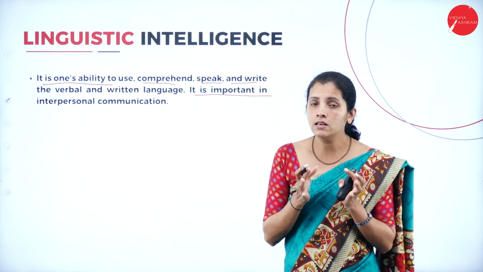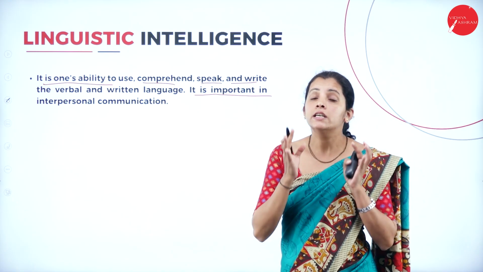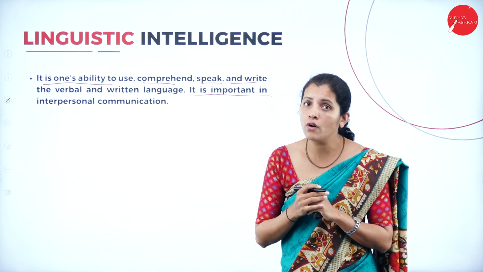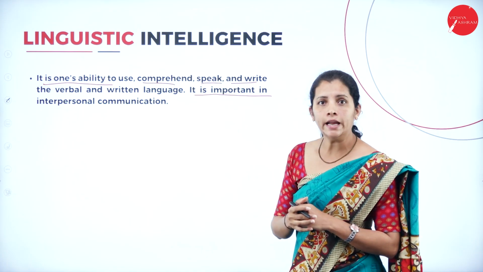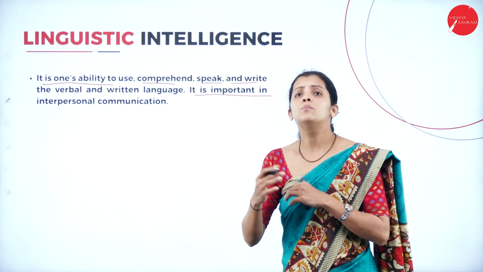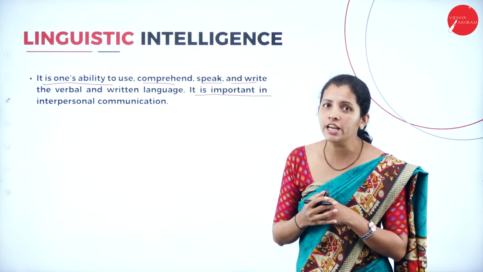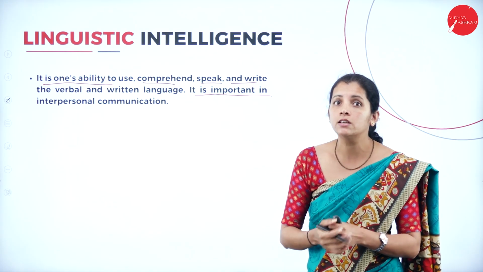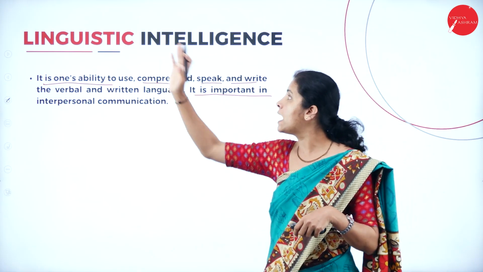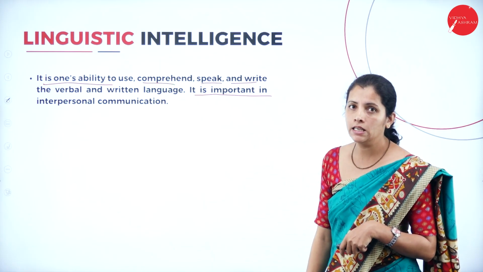And if I consider an artificial intelligence device, machine or software, they must have linguistic intelligence, because devices want to communicate with each other and share data with each other. At that time, they must have linguistic intelligence.